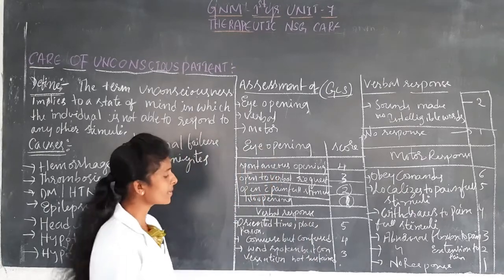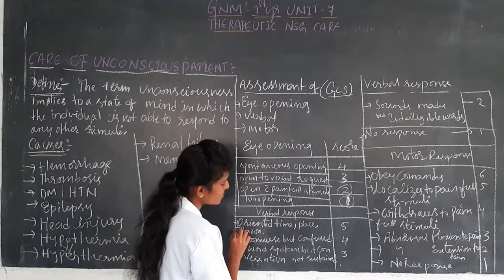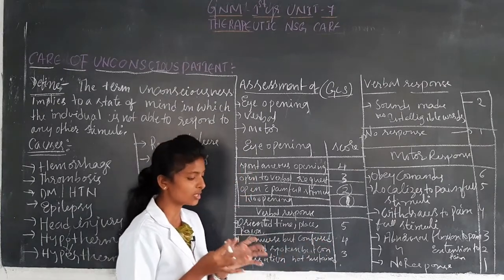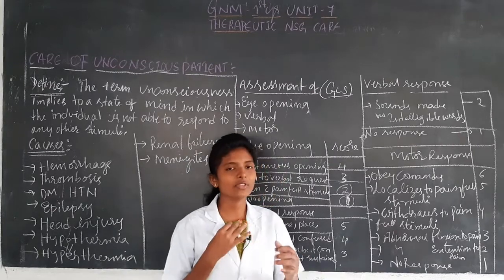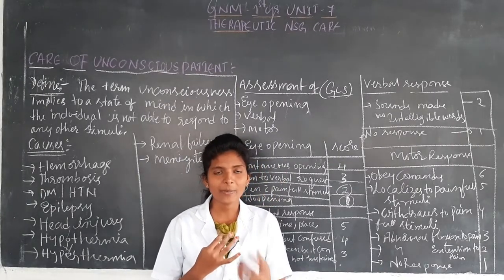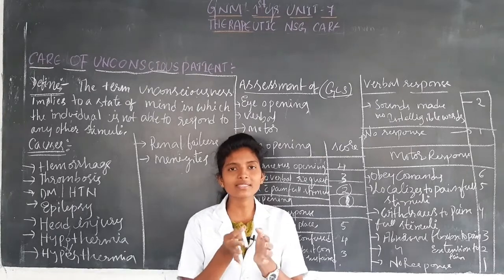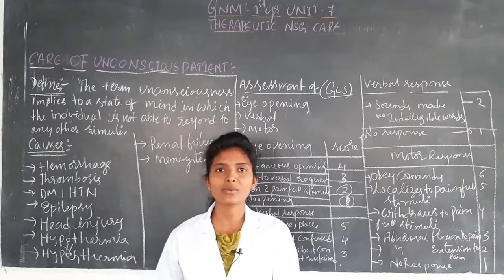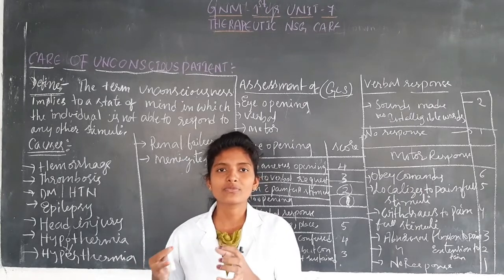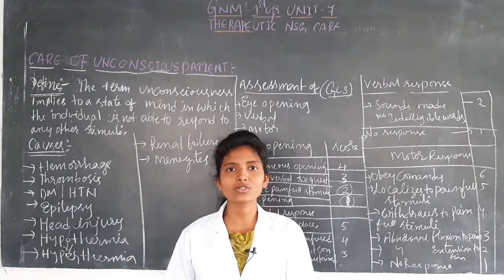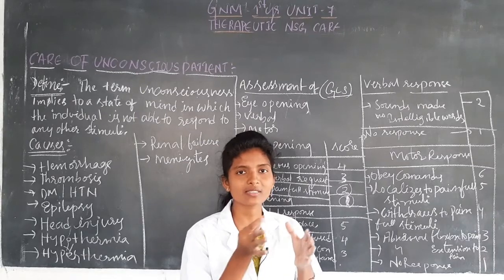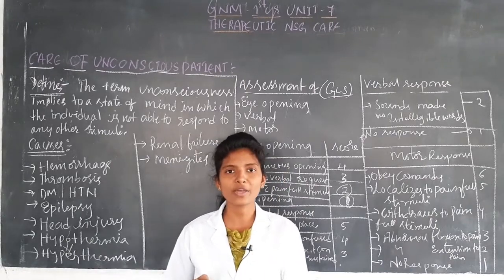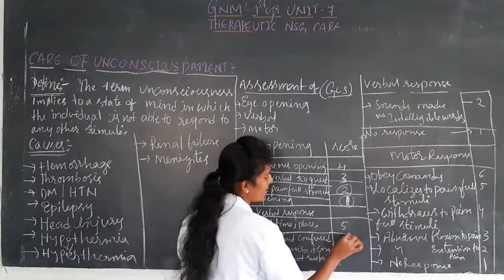For verbal response, the first one is oriented to time, place and person, where you are present now. Whenever the physician asks the patient, if the patient responds immediately and replies to whatever he asks, it is a perfect score, that is 5.